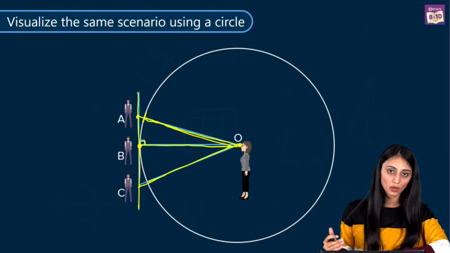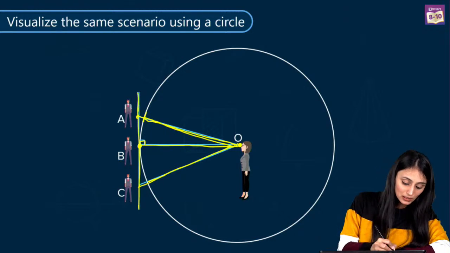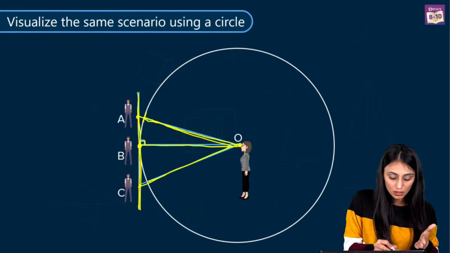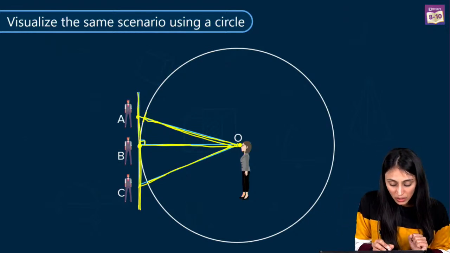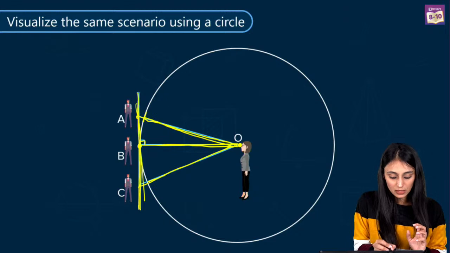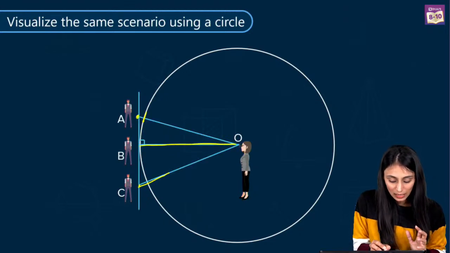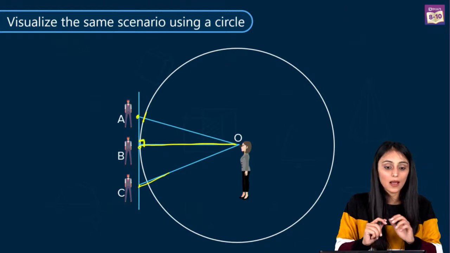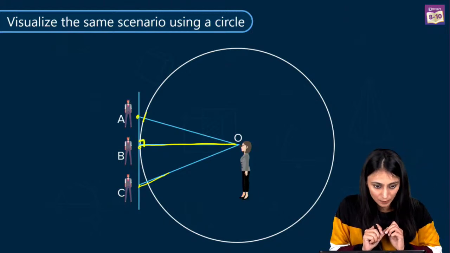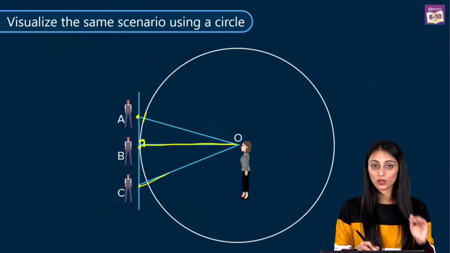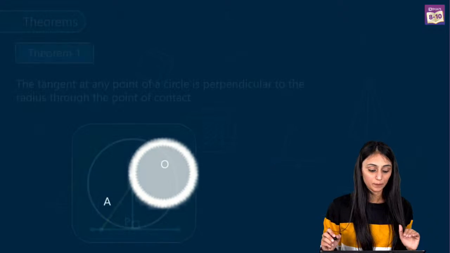So what we observe from here is that this line is the tangent, which is touching the circle at exactly one point. The distance between the center and the tangent, this is the radius. At the point of contact, this is perpendicular. Yes, correct. So now we have a theorem in NCERT which is based on this only. Let's take a look at that.